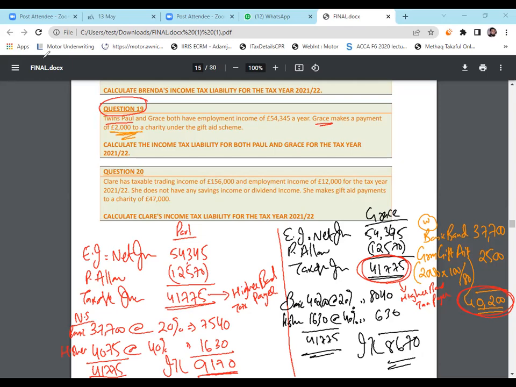Your basic band limit is going to increase. Because of that, Grace's tax liability is much below Mr. Paul's liability. So that's the implication or effect of the gift aid scheme. Any questions?